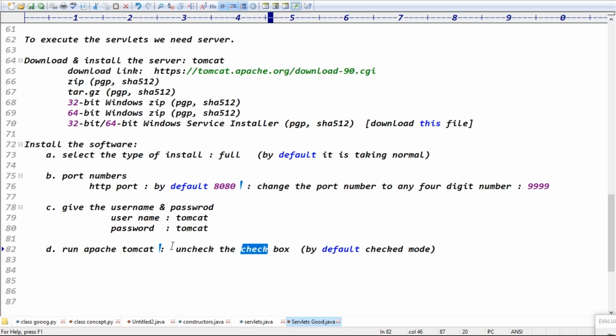If you didn't uncheck the checkbox, it is not a problem. By default, the service will start automatically and internally. But I don't want that internal starting process. When I require it, I will start the service myself. Yes, the initiation is clear.